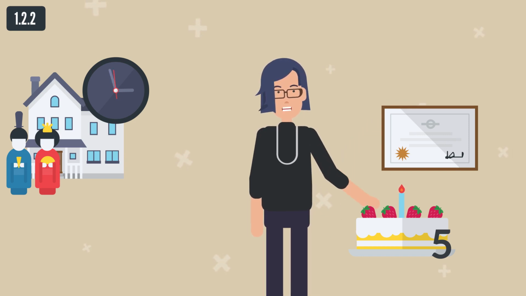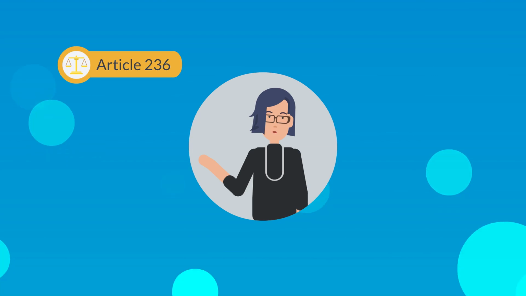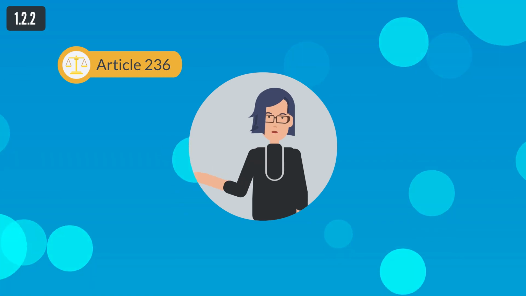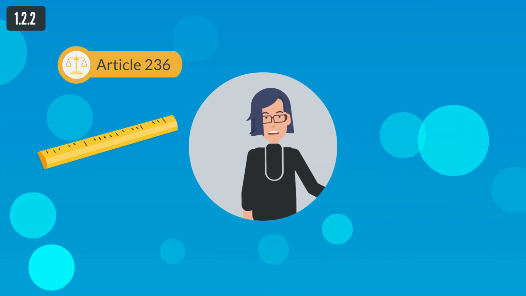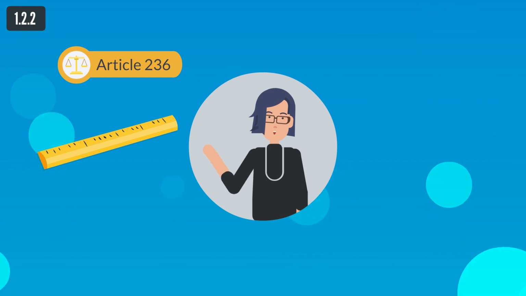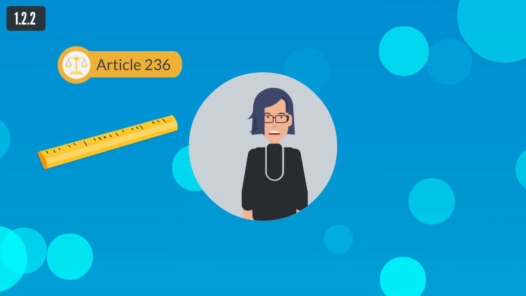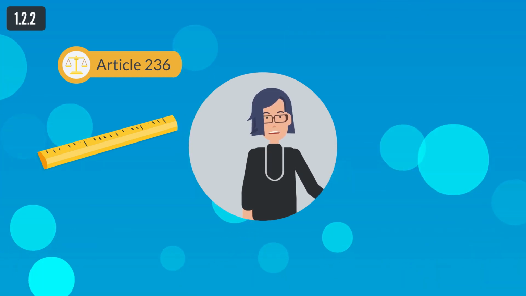Nationals of EU member states and their family members can work and provide services in Croatia with no residence or work permit and no work registration certificate. However, according to Article 236 of the Foreigners Act, the government of the Republic of Croatia may, after accession of the Republic of Croatia to the European Union, by its ordinance, lay down implementation rules referring to work of nationals of the European Union member states and members of their families and which are being implemented at the time of signing a treaty of accession, with regard to nationals of those member states that are to implement national measures or measures resulting from bilateral agreements, for the period of implementation of such measures.